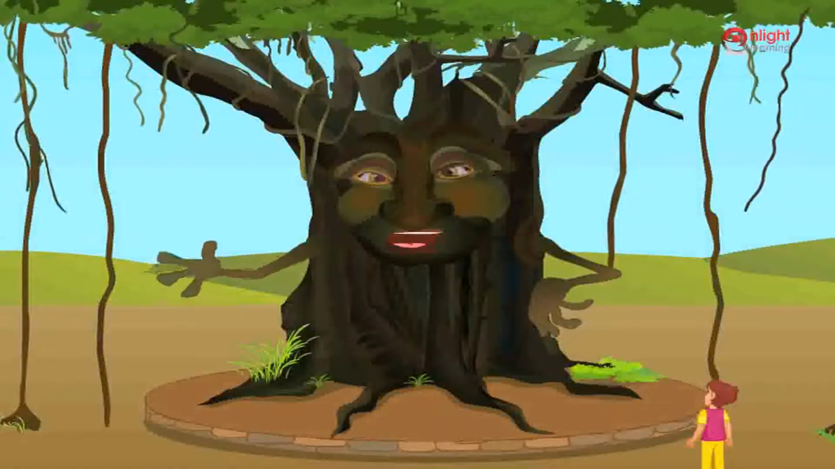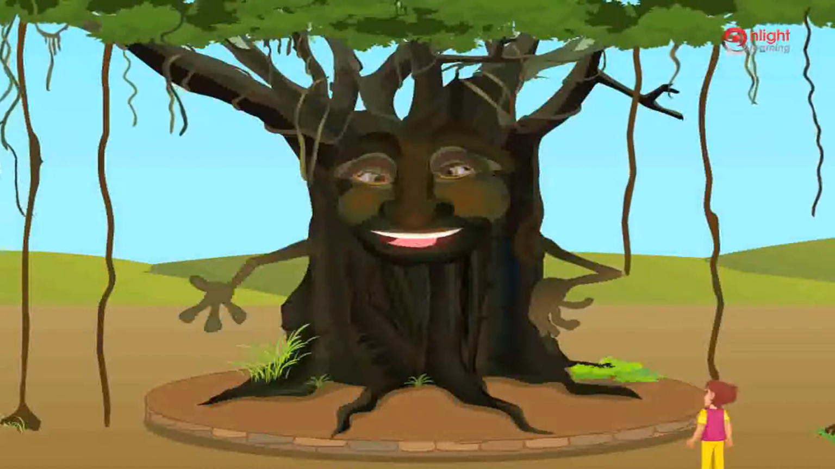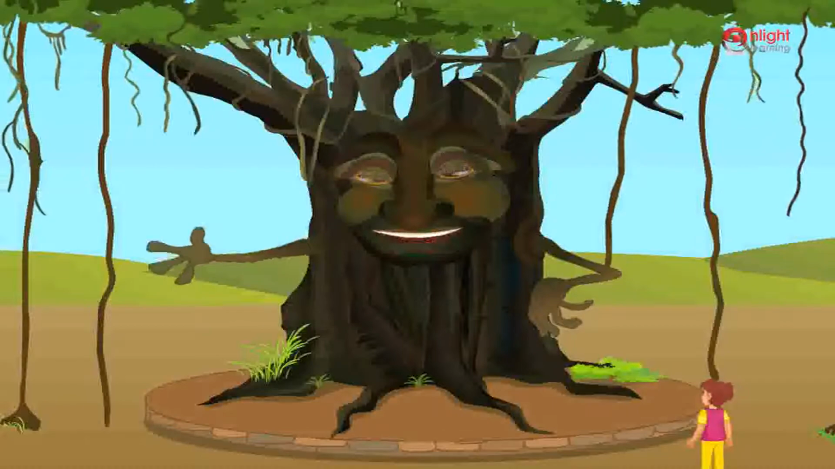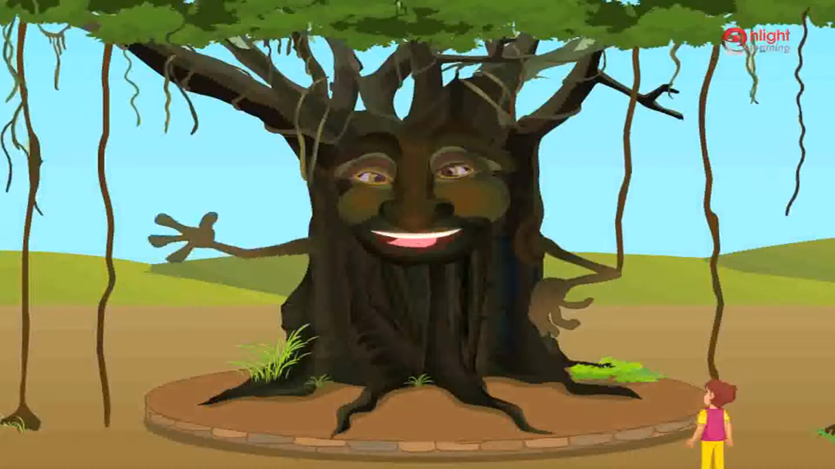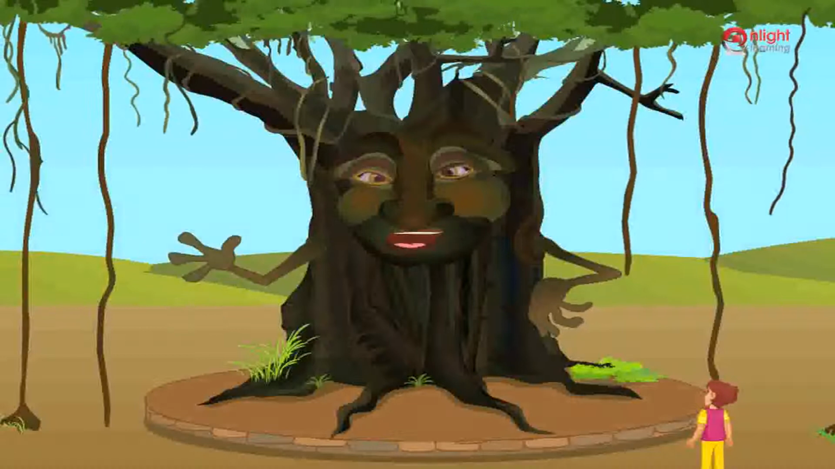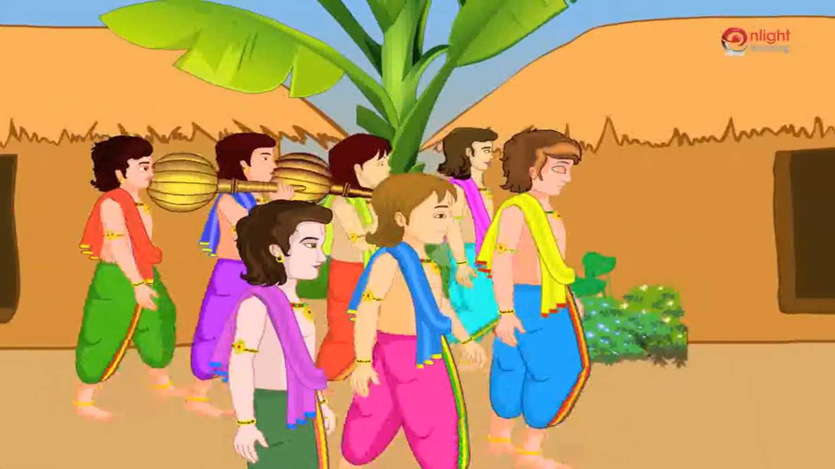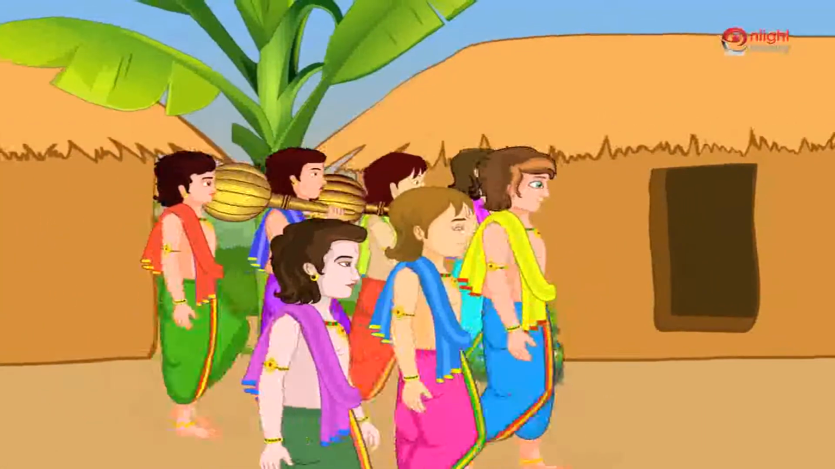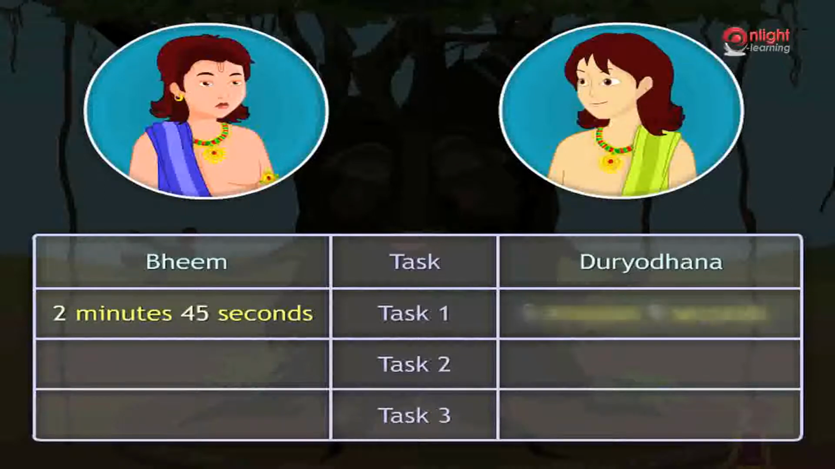This problem can be solved if you know about the concept of addition of time. Do you want to know how the Pandavas and the Kauravas learnt about them? Sure, Wisdom Tree. Bhim and Duryodhana had a competition among themselves to see who was the stronger of the two. They were assigned 3 tasks to finish, and the winner was the one who finished the 3 tasks in a shorter span of time.